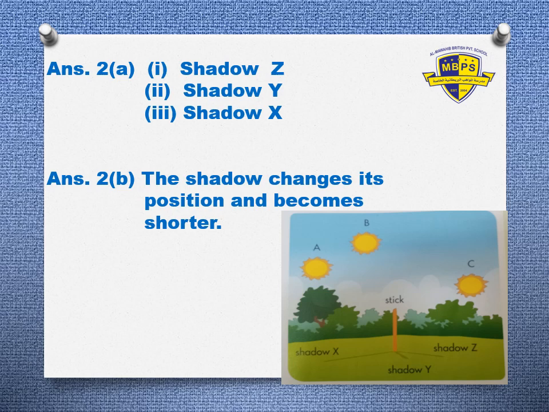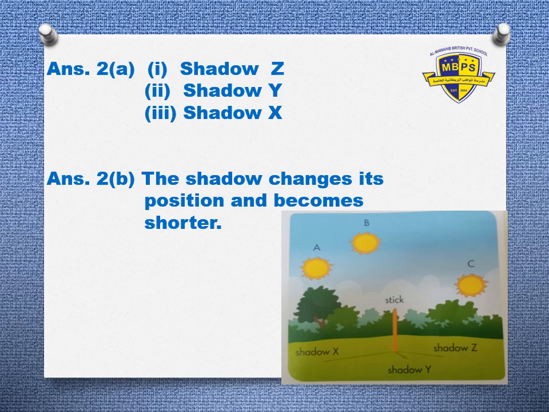Grade 1, why not shadow Y and shadow X? The shadow will form on the opposite side. Very good. So for A, the answer is shadow Z. And what about sun B? Where will the shadow be?